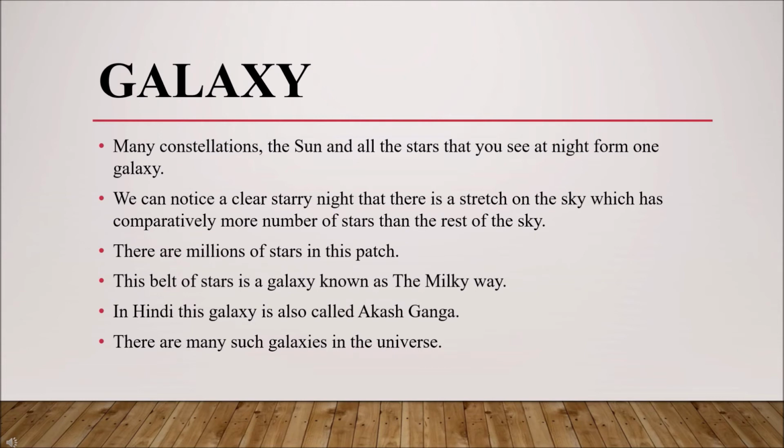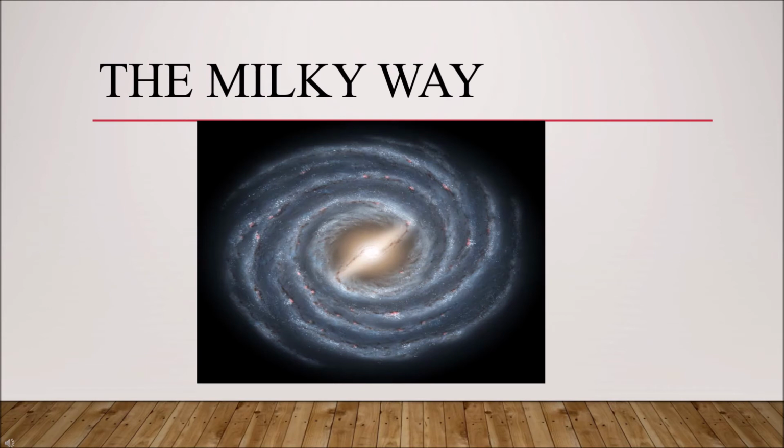This belt of stars is a galaxy known as the Milky Way. In Hindi, it's called Akash Ganga. In our universe, there are so many galaxies. You can see the picture of the Milky Way here.